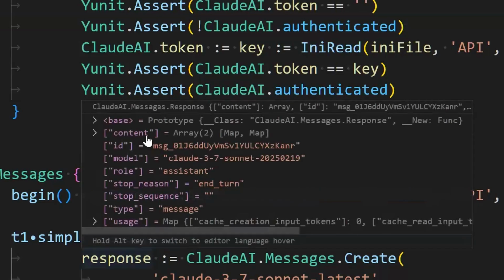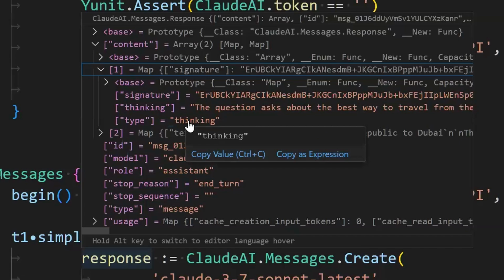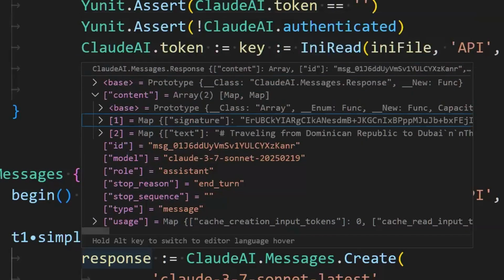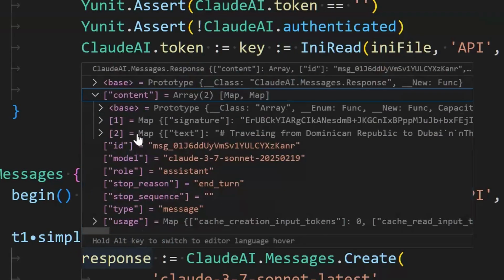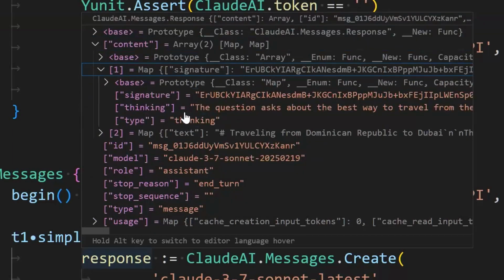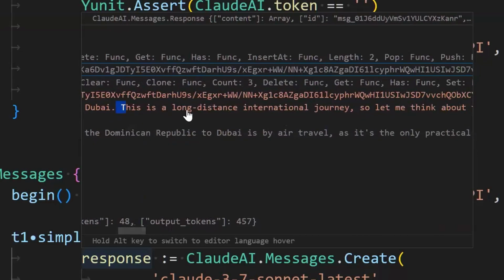Very interesting, though, that it responded with 2. You see, this new part right here is because I sent the thinking. So the thinking part is also being sent. Usually, if you don't have the thinking part, you only get one content, always one, which is the text. But in this case, as I told it, hey, send me what you were thinking, it sends back the text. The question asks about the best way to travel from Dominican Republic to whatever, and it would go through the whole process. This is a long distance international journey.